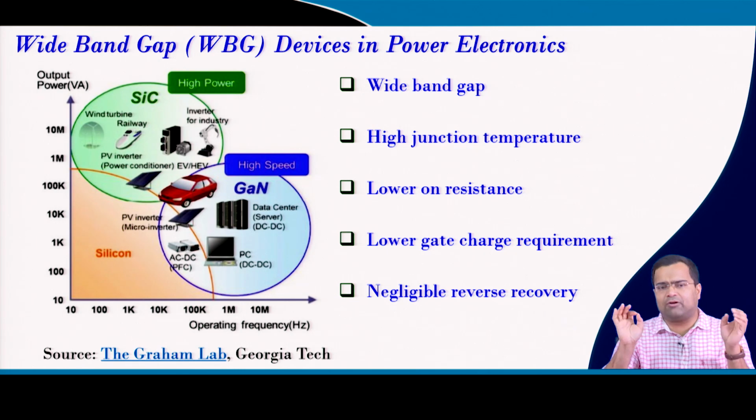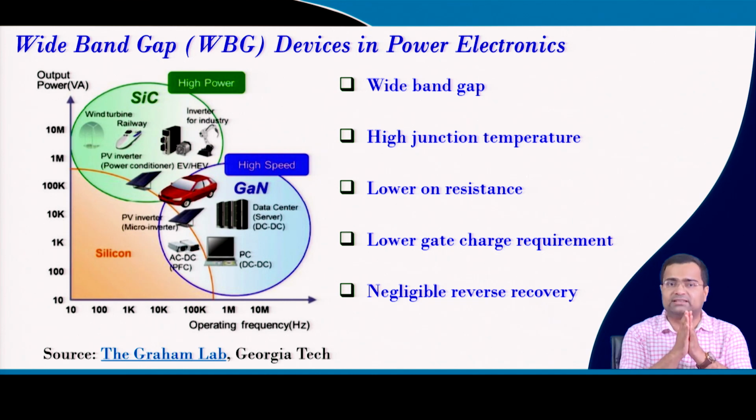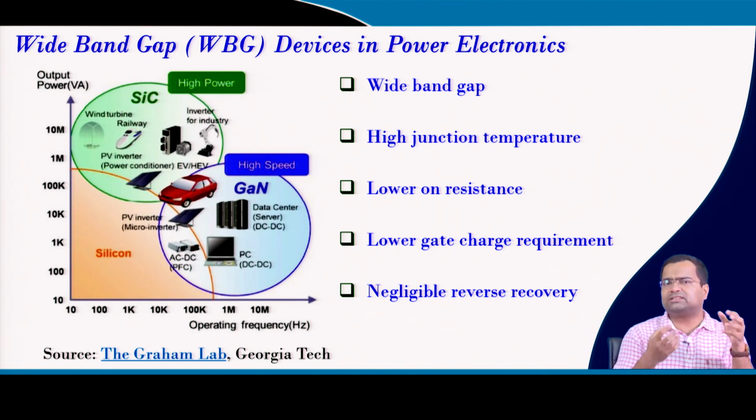It also offers negligible reverse recovery problem, which is another major drawback in silicon devices, where we know there are body diodes. If we use a synchronous converter, where we use only switching devices like MOSFETs, the active control devices, we need to provide some dead time, but if the dead time is large, the diode becomes operational, and the use of a diode as well as the body diode in a power MOSFET also leads to a lot of reverse recovery problem.